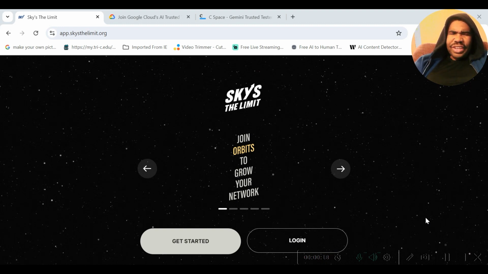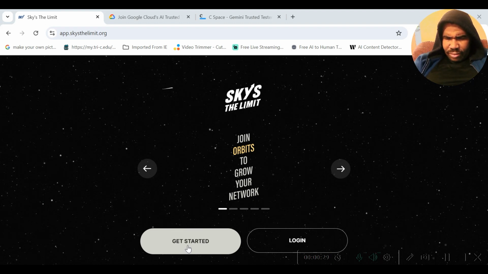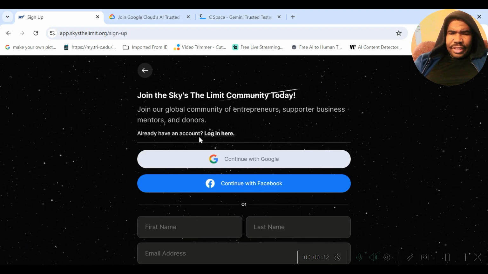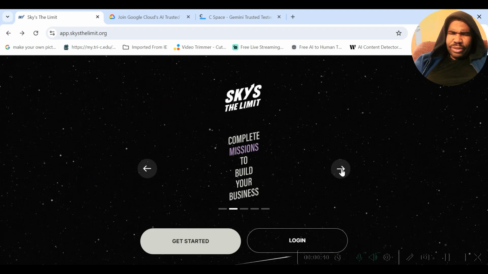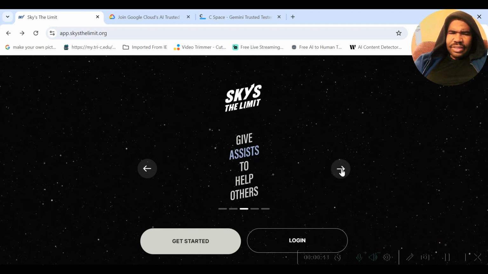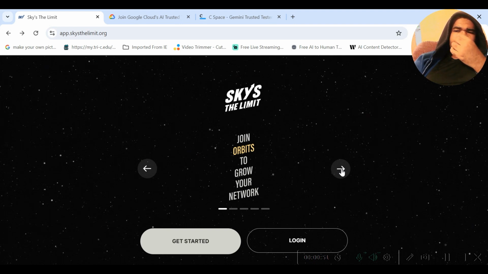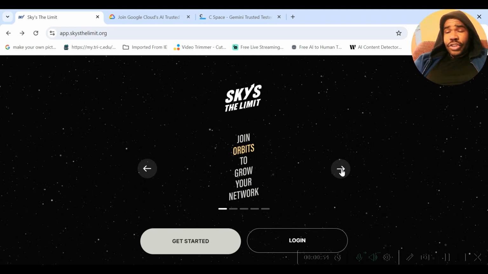But we have another one where the sky's the limit, which is funding different grants to different local businesses or businesses in general. You can join their orbits to grow your network. You can click here to get started, and you need to sign in. They pretty much fund different opportunities. You can complete missions to build your businesses, give assistance to help others, get pitches to win funding, join stations to grow together. So they have a lot of different opportunities for you to grow your business if you are trying to become a solo entrepreneur and you need help.